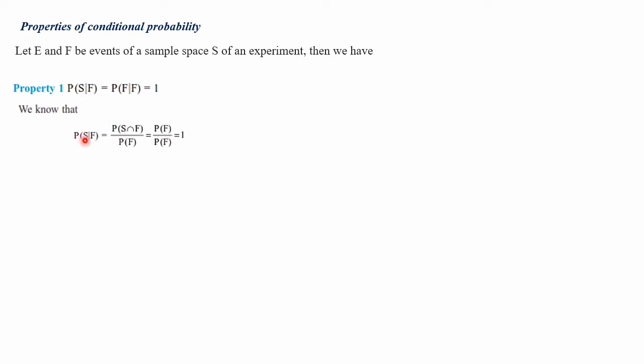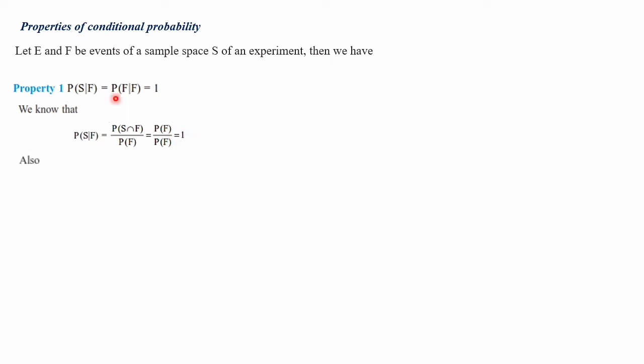Probability of S given F is equal to, by using the conditional probability definition, the probability of S intersection F divided by probability of F. Since S is a sample space and F is a subset, S intersection F can be considered as a universal set by using set theory. So S intersection F, surely it is F. So P of F divided by P of F, the denominator is P of F. So P of F and P of F can be cancelled and we will get the answer as 1.